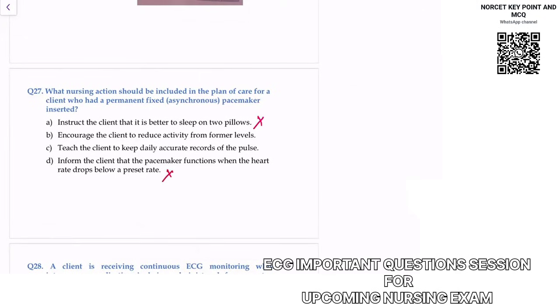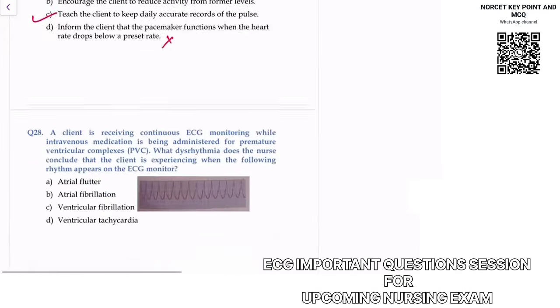To understand this, what is the question they're asking? What nursing action should be included? So the nursing action is you should teach the client. Option B is also good, but we have to choose the single best answer. So what will be the best answer? You will notice a permanent pacemaker is fixed. So you should teach the patient to always keep track of the pulse. That is, to keep a daily accurate record of the pulse.